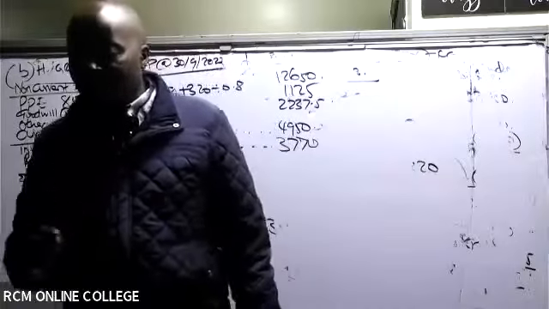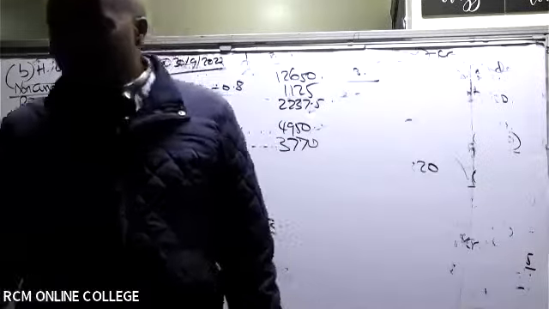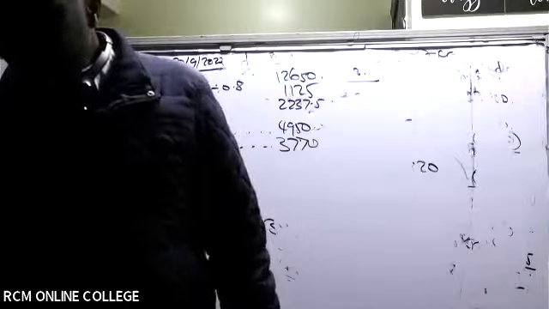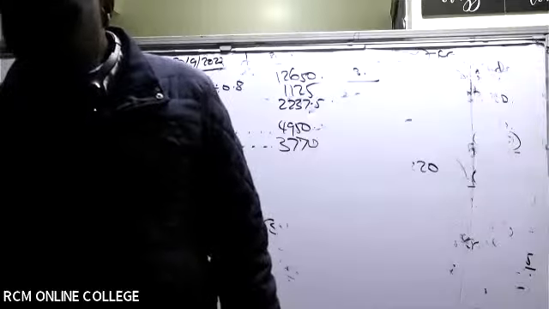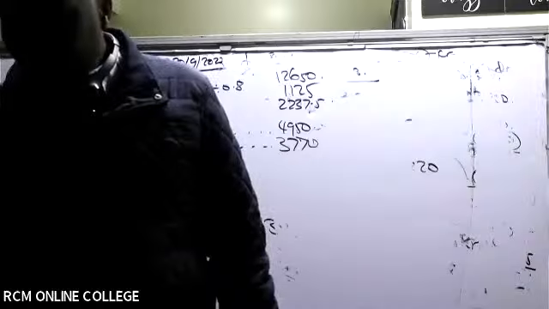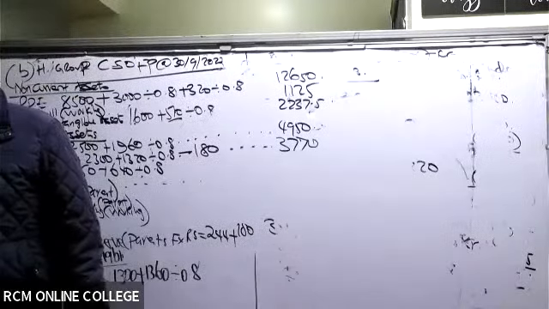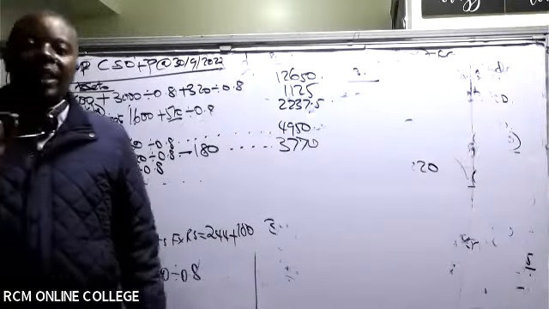Do you have your adjusted payable figure now? They're saying 5070. Just write it there, 5070.